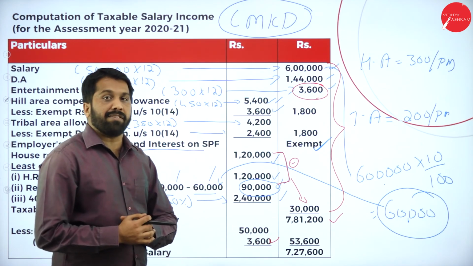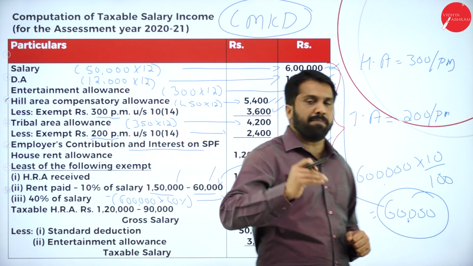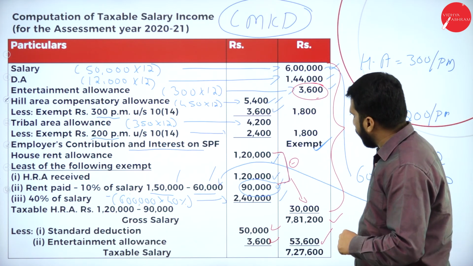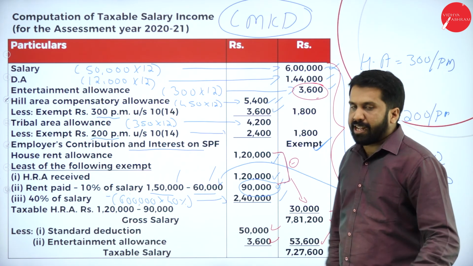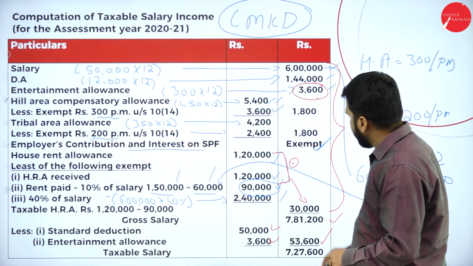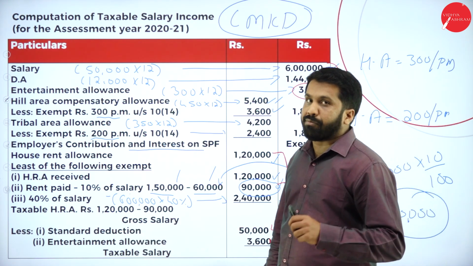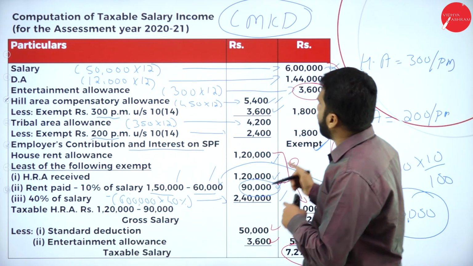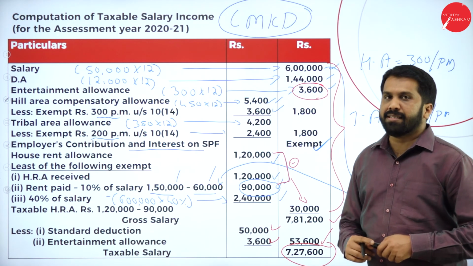Along with that, we have a standard deduction of 50,000. 50,000 plus 3,600 comes to 53,600. Now, 7,81,200 minus 53,600, your final answer comes to 7,27,600.